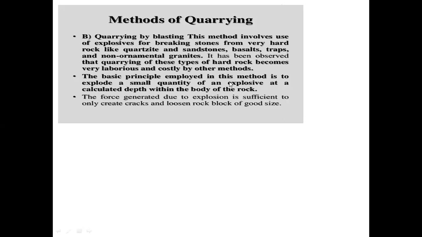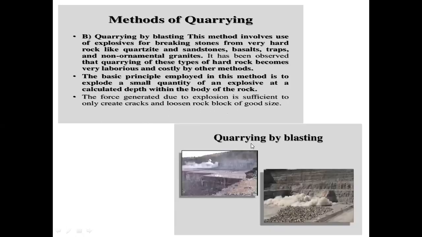The basic principle employed in this method is to explode a small quantity of an explosive at a calculated depth within the body of the rock. The force generated due to the explosion is sufficient only to create cracks, which develop and then loosen the rock block of good size. This is quarrying by blasting.